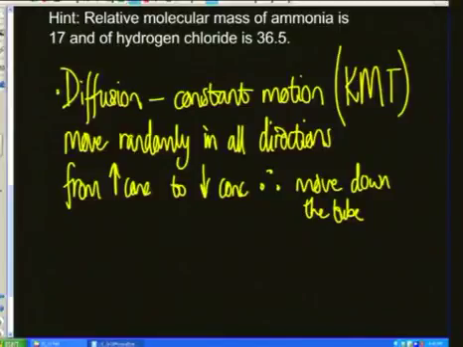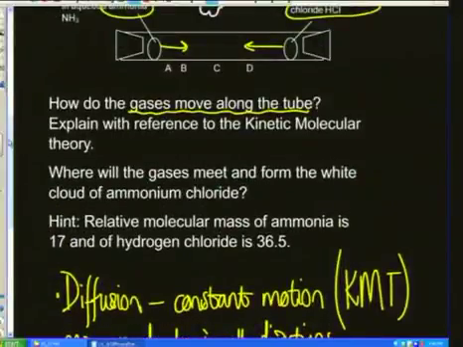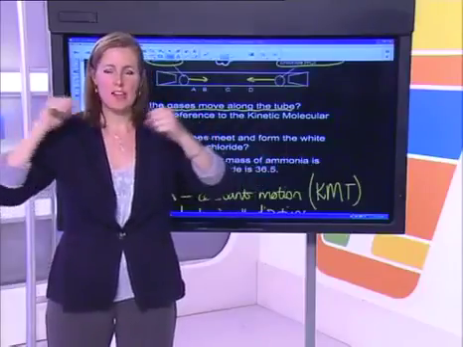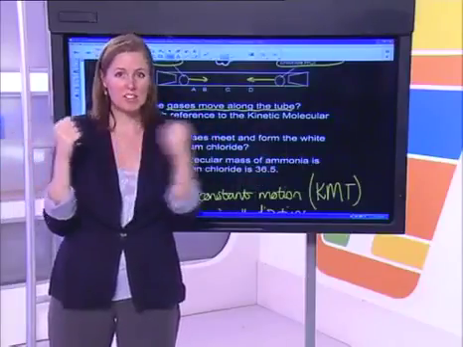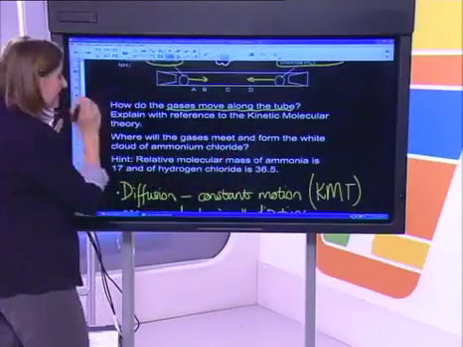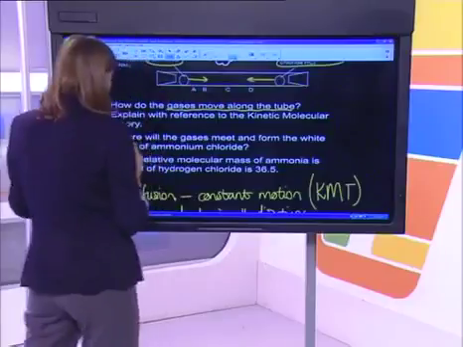That's the first part of this question. The question was, how do they move? Well, we've definitely answered that. And we've used the kinetic molecular theory as our framework. The fact that all particles are in motion, they will move from a high concentration to a low concentration down that tube.